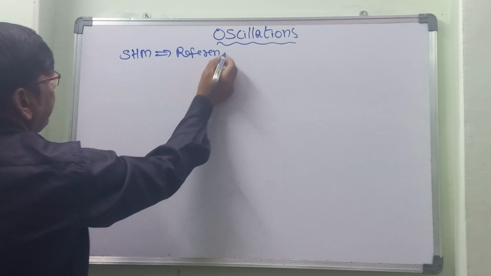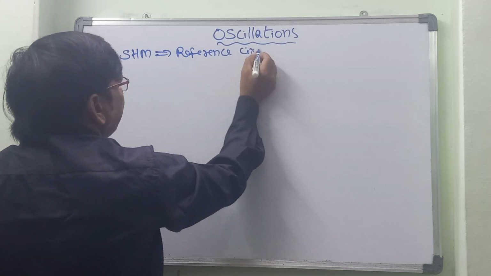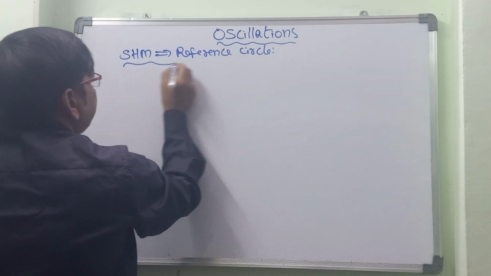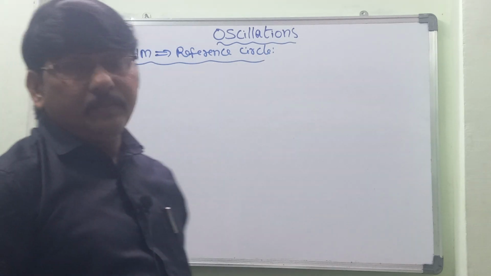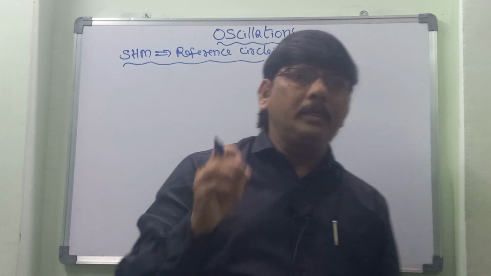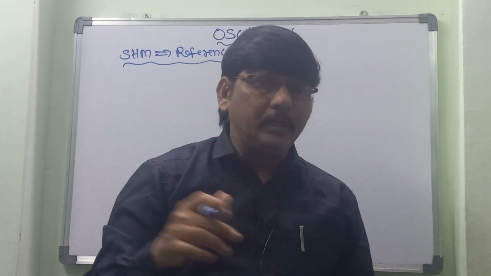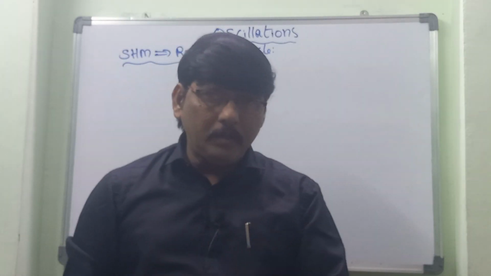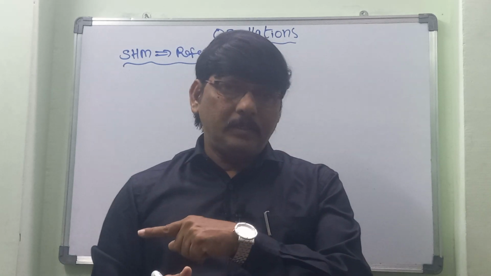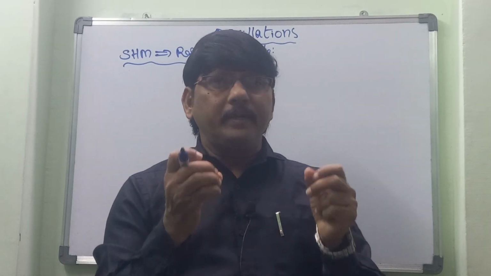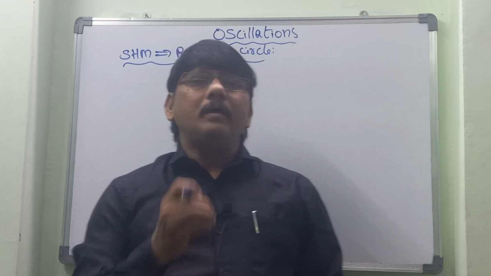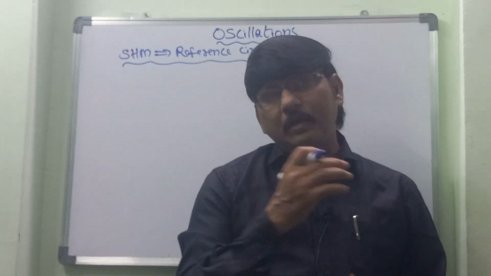What is meant by the reference circle? If a particle is in uniform circular motion and is projected on the radius, then that can be expressed as the mathematical expression for a simple harmonic motion.